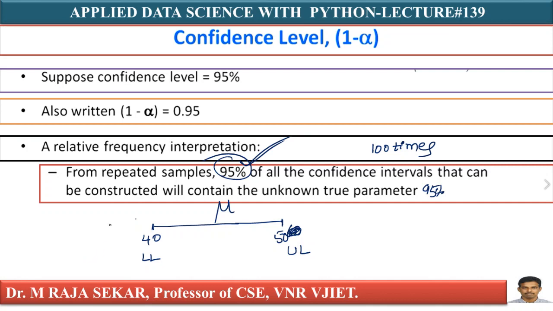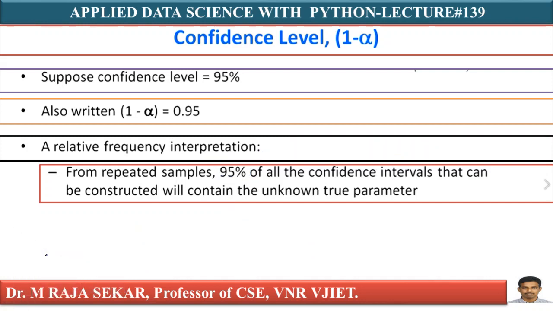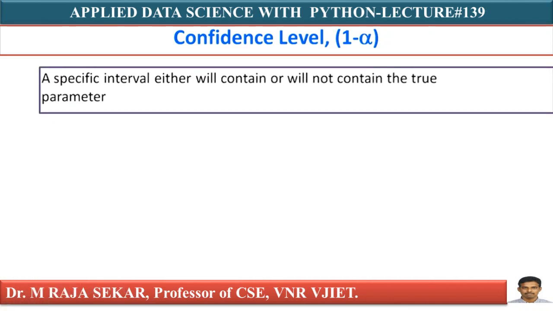Only 5% of the time the true mean is outside the interval. 5% of the time your population mean may be outside. This interpretation is very important. Let me explain. This is my confidence interval, 40 to 50, with a lower limit and an upper limit. What is this 95% confidence level? It means out of 100 times, 95 times my population mean is between 40 and 50. Only 5 times it is outside this particular interval. I think now it must be okay.